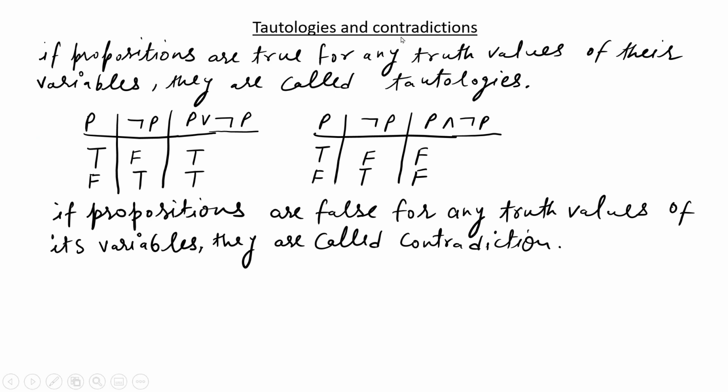We have tautologies and contradictions. If propositions are true for any truth values of their variables, they are called tautologies. So if we get all true values for the proposition for any combinations, then it's a tautology. If propositions are false for any truth values of its variables, they are called contradictions. So if we get false values for every combination, then this is a contradiction. So P or not P is a tautology and P and not P is a contradiction.